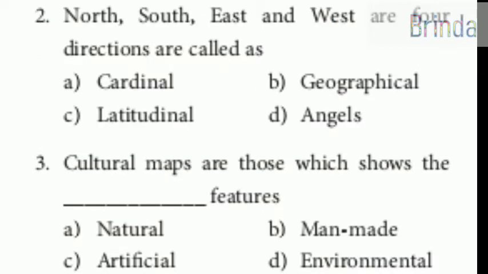Second one, north, south, east and west, the four directions, are called as dash. Your options are cardinal, geographical, latitudinal, angles. So it's called cardinal. Third one, cultural maps are those which show the dash features. Options are natural, man-made, artificial, environmental. So cultural maps are those which show the man-made features.